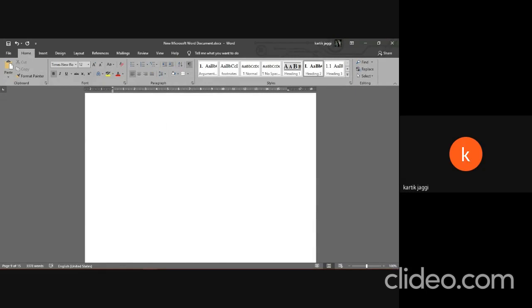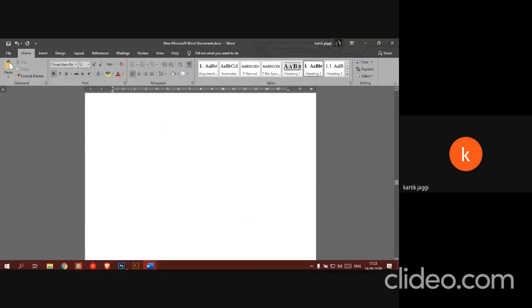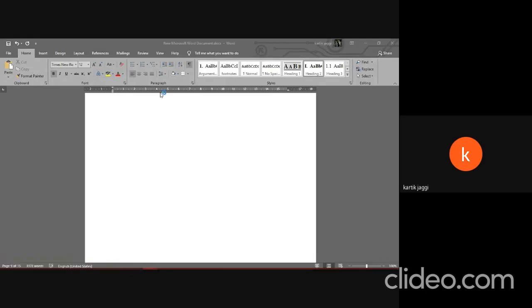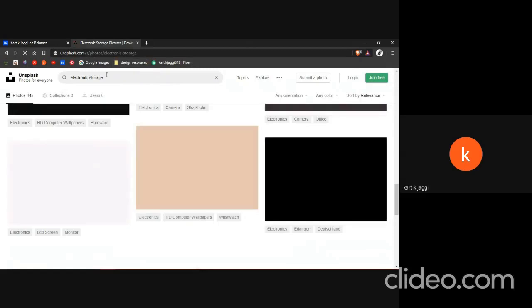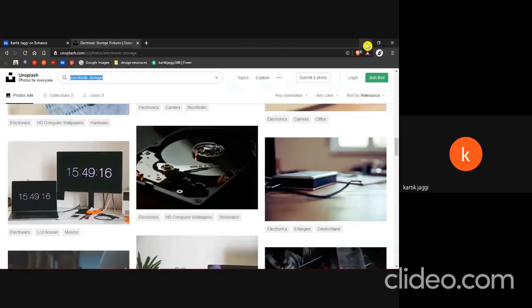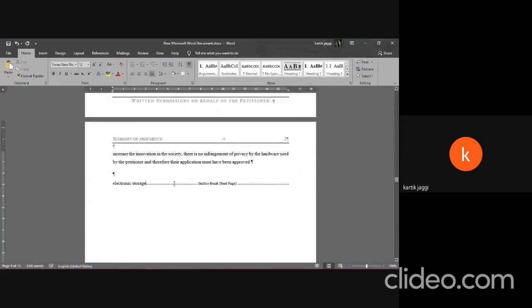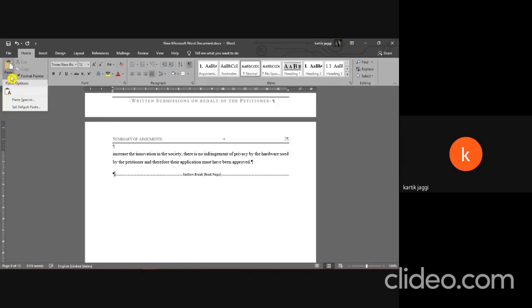And secondly, whenever you paste something from the internet, let's just do that. For example, I copy this word. Okay, so it's not showing right now, but whenever you copy a paragraph from the internet or any other document, there is an option for paste options.